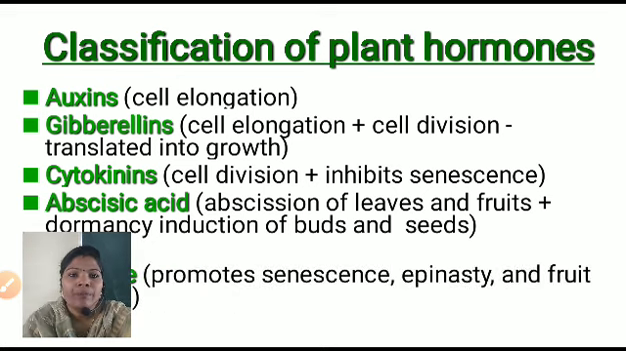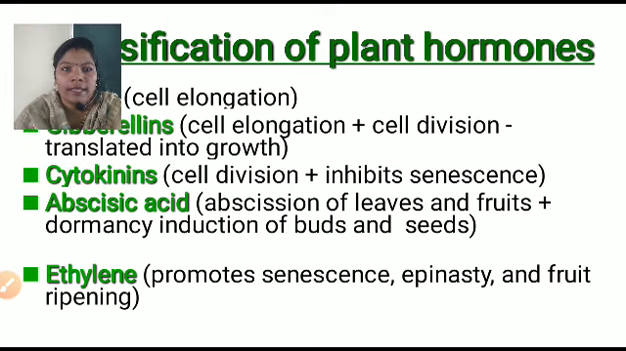Next is ethylene. Ethylene promotes senescence, epinasty, and fruit ripening. Epinasty means it increases the growth of the upper surface of the organ, which is useful to bend downward, and due to that the fruit is going to ripen and we can easily detach this fruit from the stem.